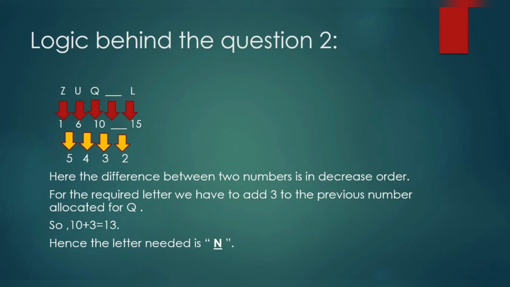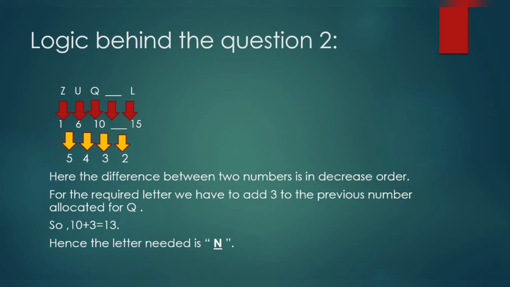Now, if you see the difference between the two numbers, the difference between U and Z, that is 6 minus 1, is 5, and between Q and U, 10 minus 6, is 4. The differences are in decreasing order: 5, 4, 3, 2, like that. So for the required letter, we have to add 3 to the previous number allocated for Q. So 10 plus 3 equals 13. The letter in the 13th place is N. So these are the logics behind the questions in the alphabet series.